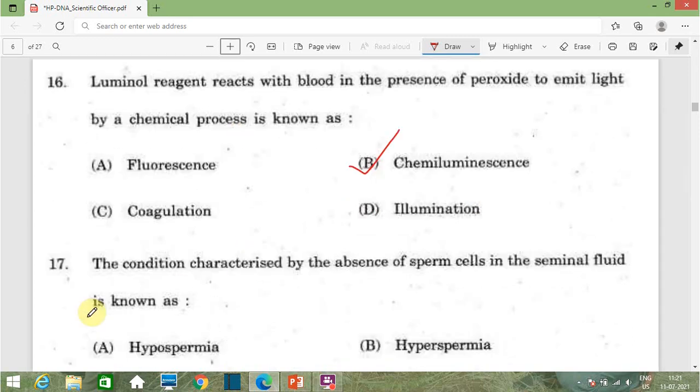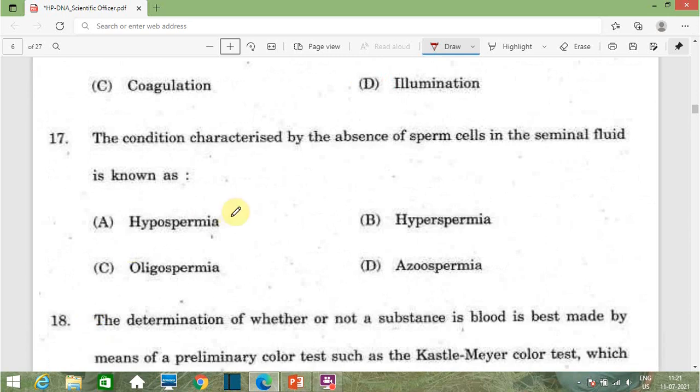Then question number 17: the condition characterized by the absence of sperm cells in the seminal fluid is known as. Option A hypospermia, option B hyperspermia, option C oligospermia, and option D azoospermia. The correct answer of this question is azoospermia. Azoospermia, or another word aspermia, means absence of semen or absence of sperm. Oligospermia means low sperm count.